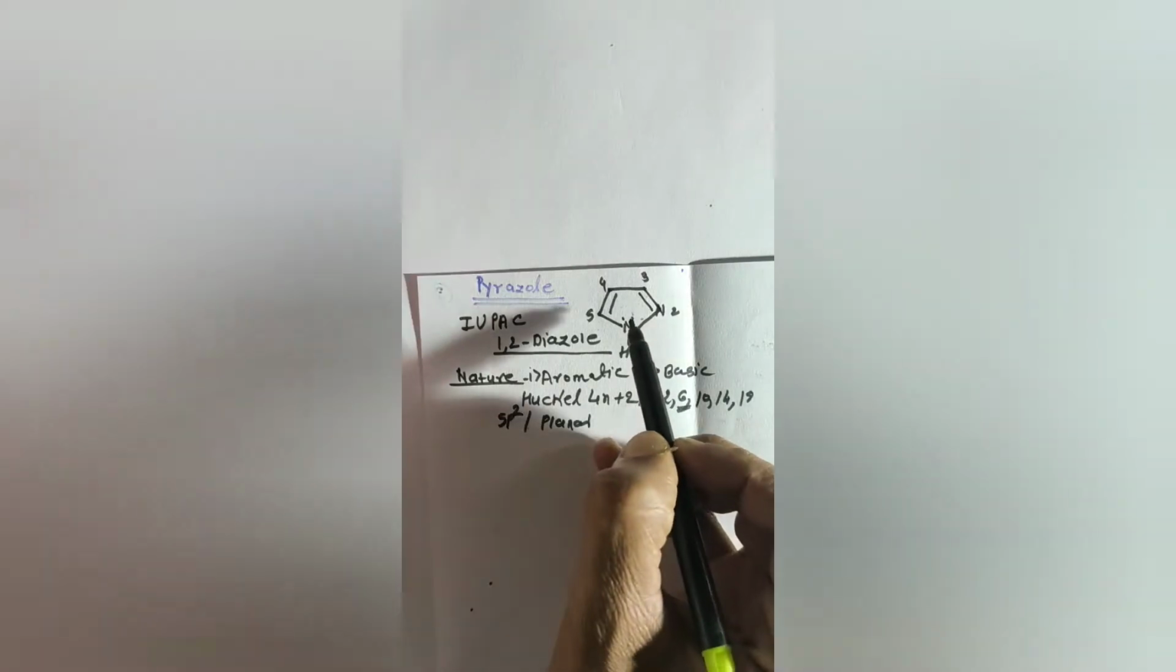Okay, so it is the aromatic one, and it is basic in nature. It means that this lone pair of the nitrogen will act as a base. It will act as a Lewis base. So any H plus, any hydrogen, can be extracted by this lone pair. So we say that it is basic in nature. So this is a little introduction about pyrazole.